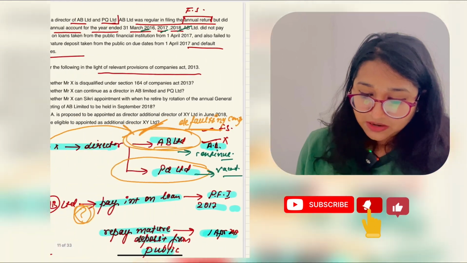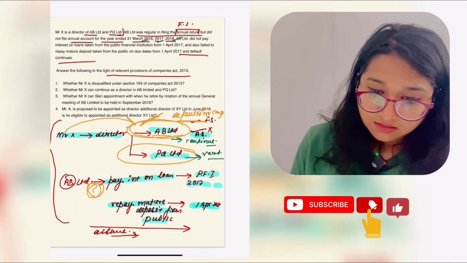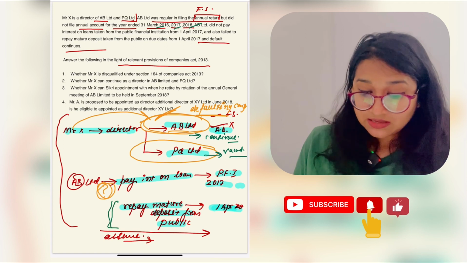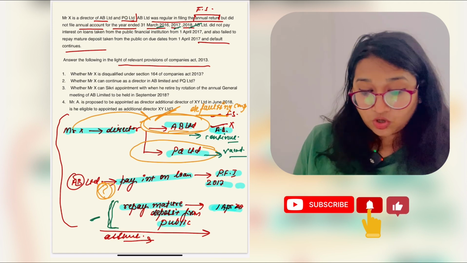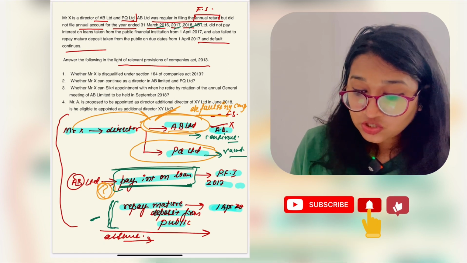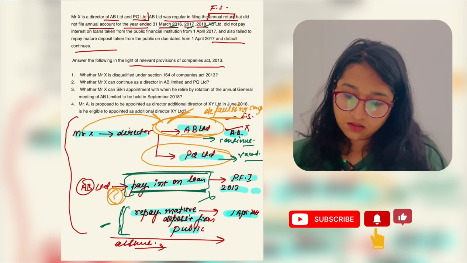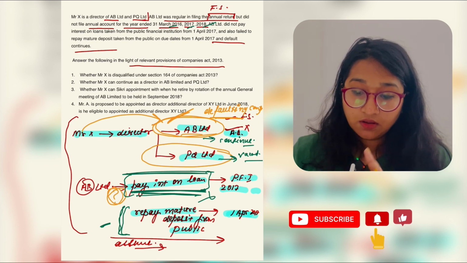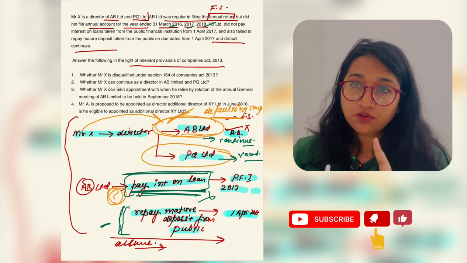Is there anything mentioned about the repayment of mature deposit from public? Yes, this point they were talking about. But what about the payment of interest on loan? This condition was not mentioned in the law. Which condition? Payment of interest on loan, right?